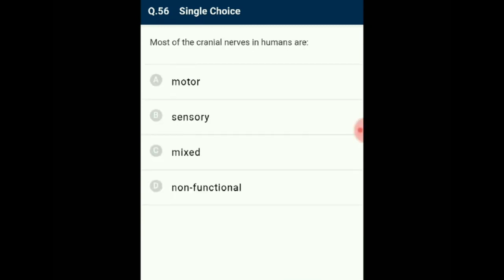Question number 56. Most of the cranial nerves in humans, there are 12 pairs of cranial nerves. There are 3 pairs of sensory cranial nerves.